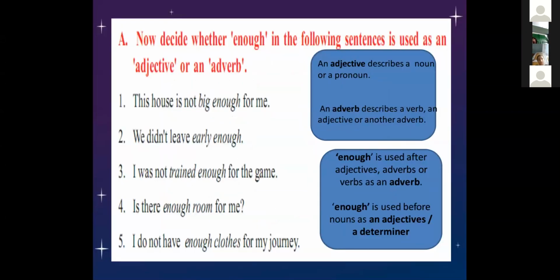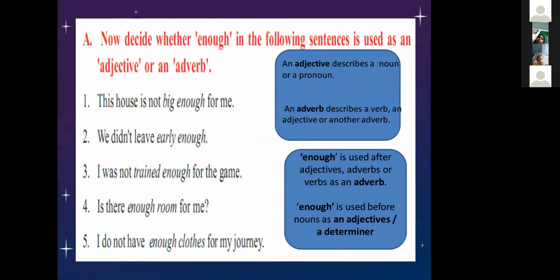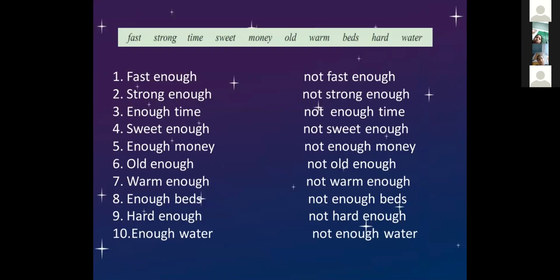Enough is used before nouns as an adjective or a determiner. So we have already seen all these. That is the difference between the adverb and the adjective. So look at some words here. They have given them in the textbook also. The word here is fast. Fast is a word that can take enough.